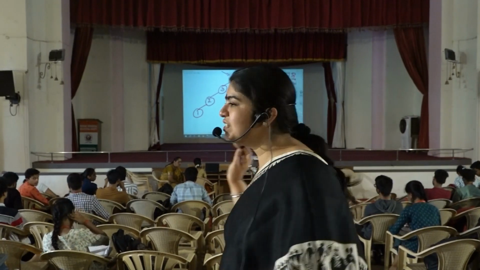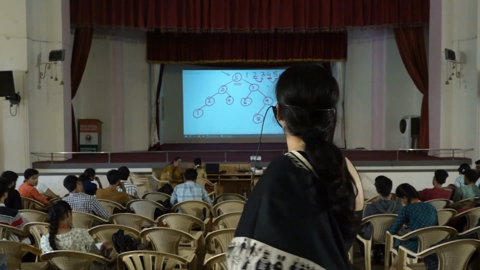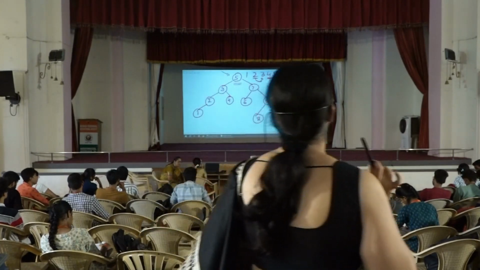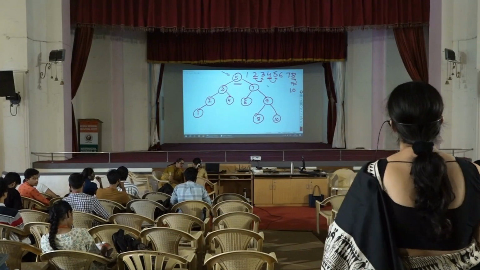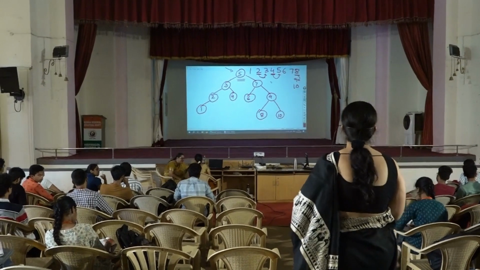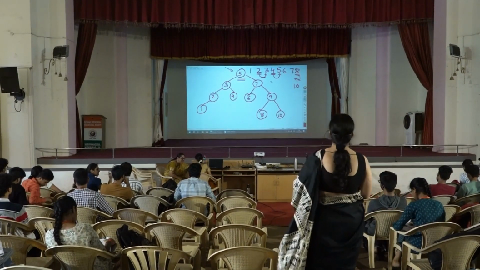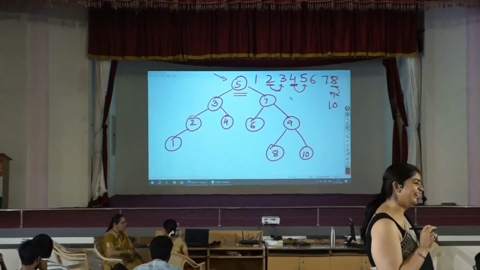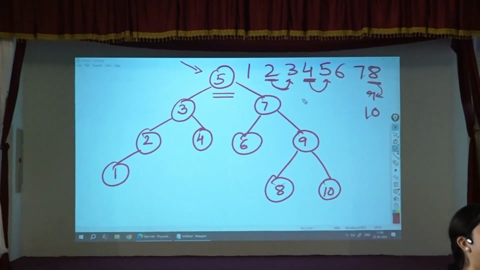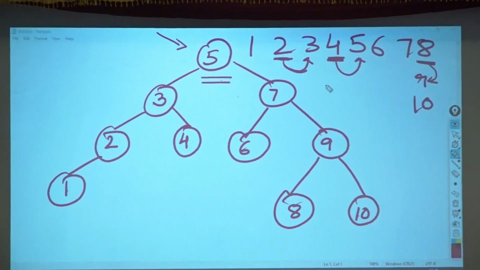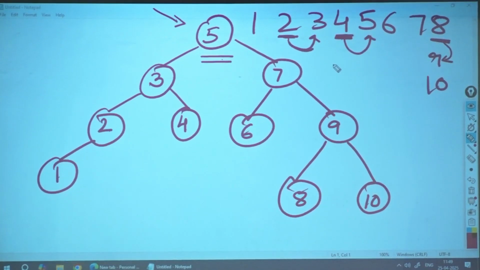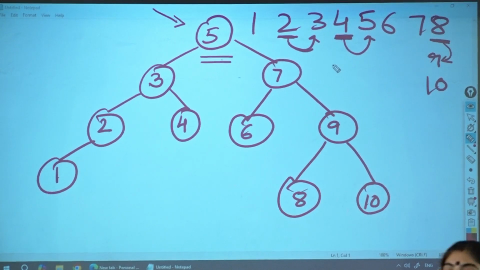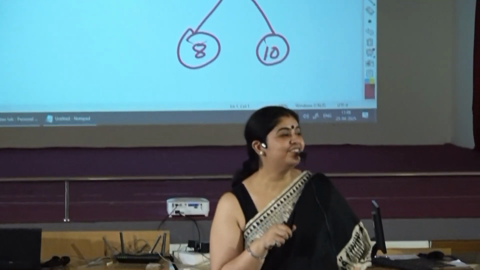Correct? No? Successor of 6 is what? 7. Okay. Successor of 8? 9. Successor of 2? 3. Successor of 1? Successor of 5? Did you understand what I am asking? Okay? Successor of 5 is what? 5 only? Successor of 5 is 6.